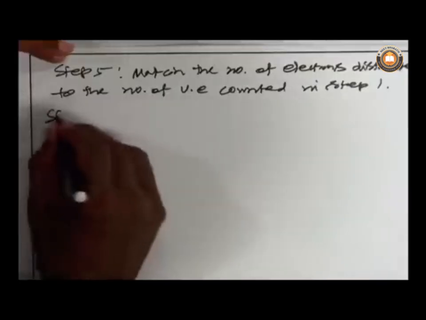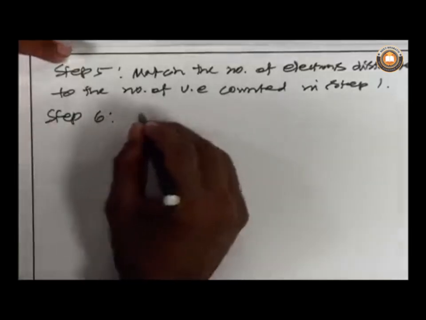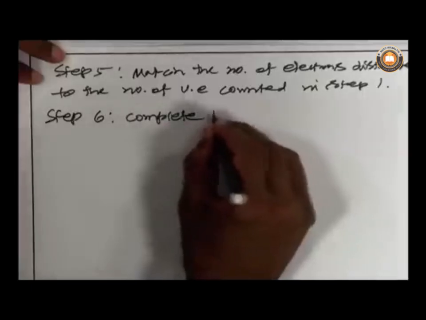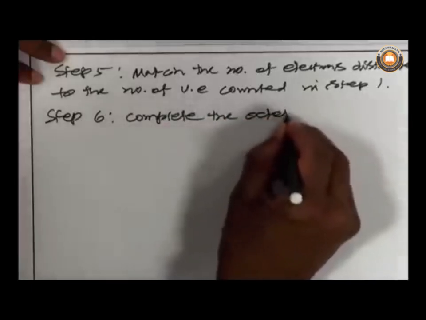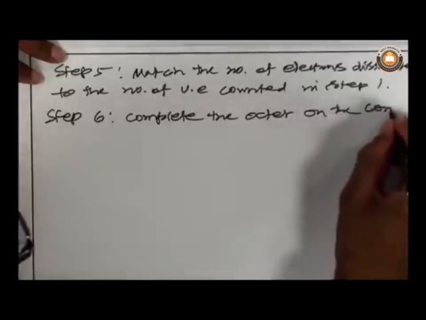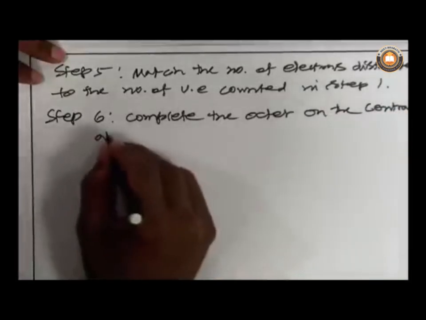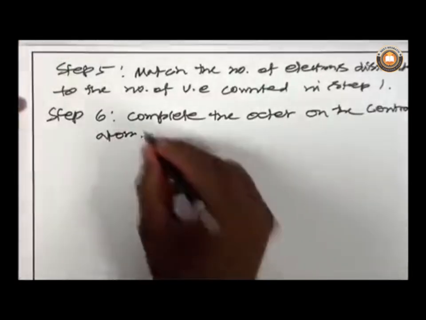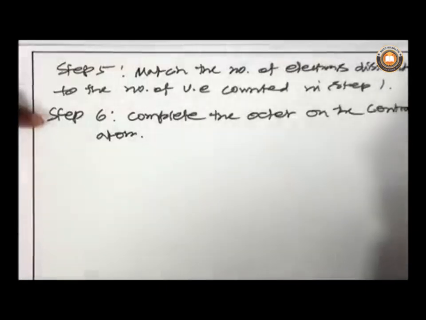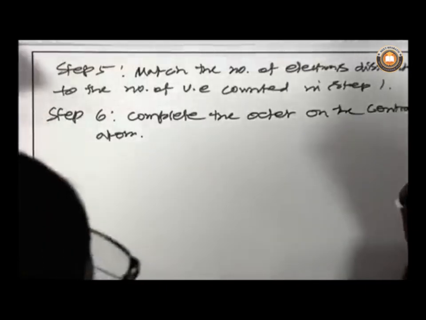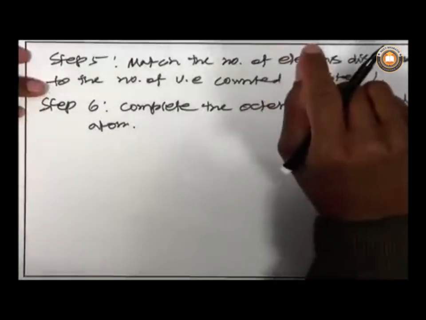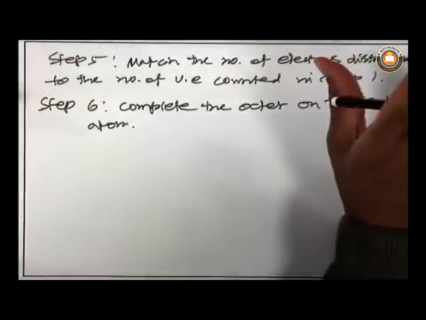And then in step 6, complete the octet. In the sixth step, you have to make sure that the central atom is having 8 electrons. If it has 8 electrons, then the structure is done.